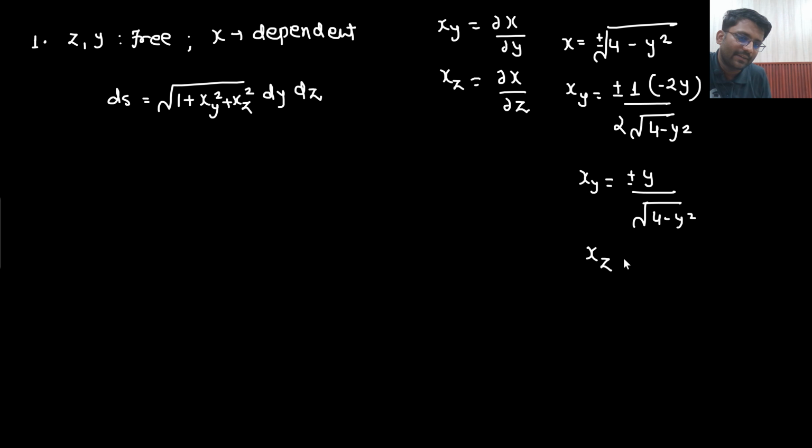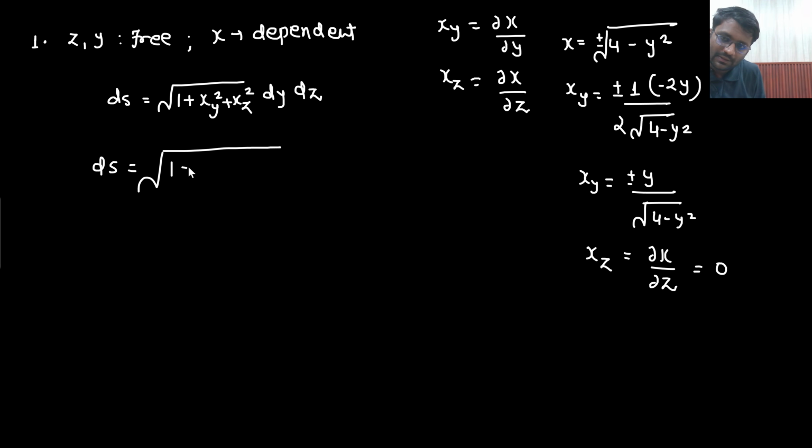What will be the value of xz? Xz means del x by del z, the partial differentiation of x with respect to z. X is not even a function of z. So if you partially differentiate x with respect to z, it is a constant value. The answer will be 0. So what are you getting here? ds would be written as under root 1 plus y square upon 4 minus y square, into dy dz.